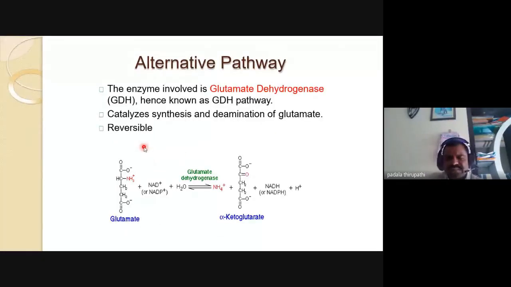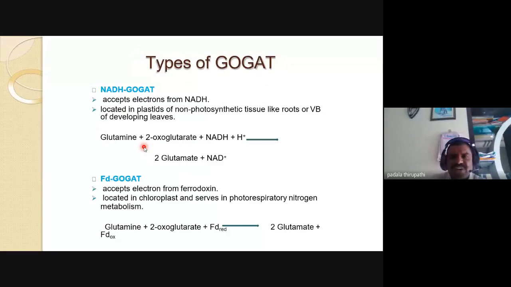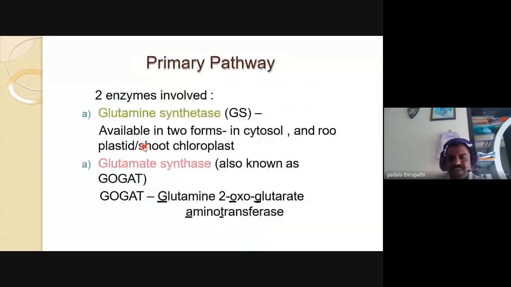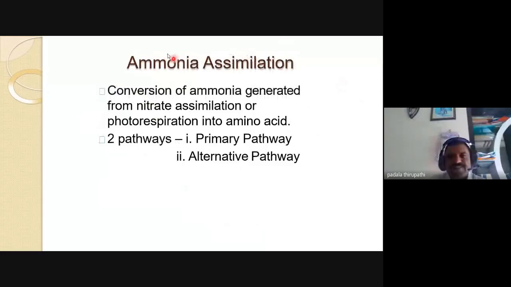So this is the first and primary pathway. My dear friends, ammonia assimilation we are going to explain elaborately. How many pathways? Two pathways.